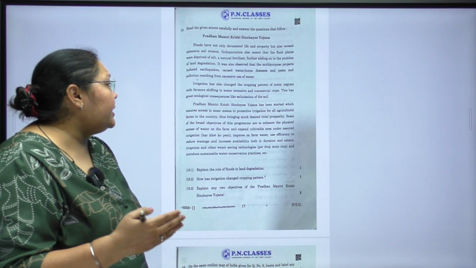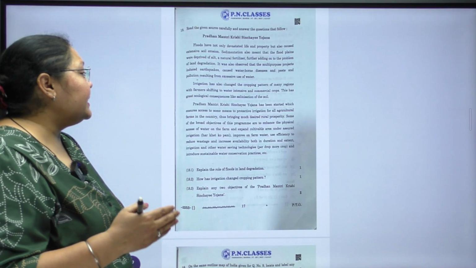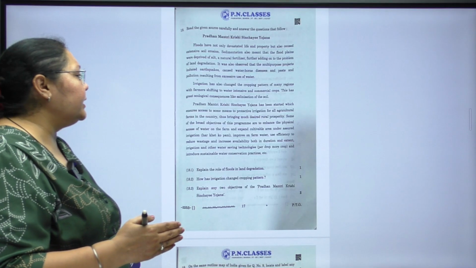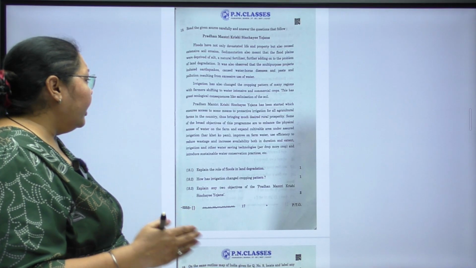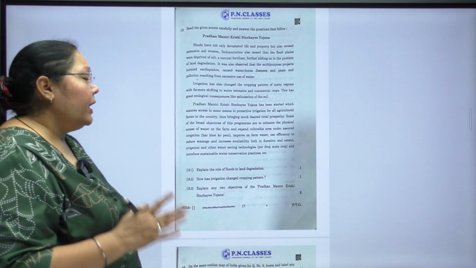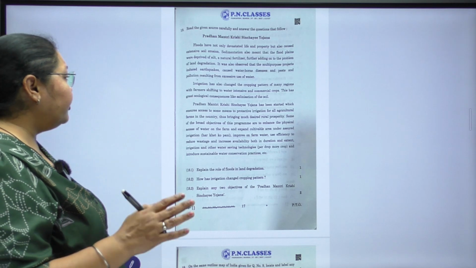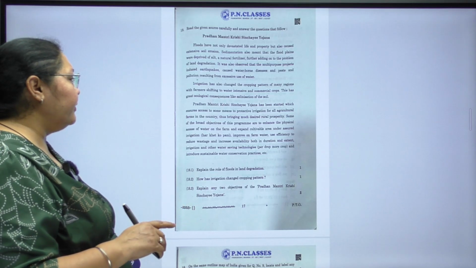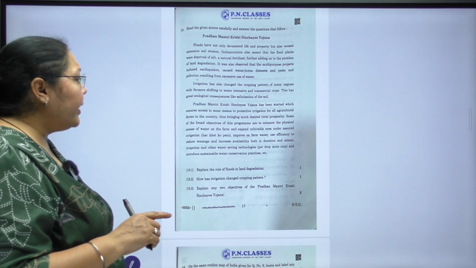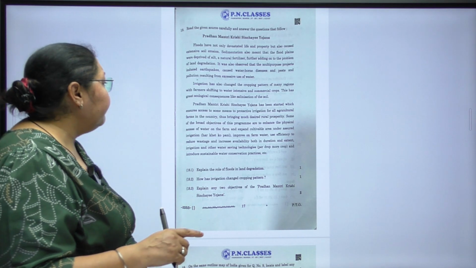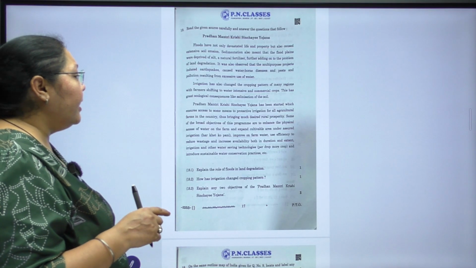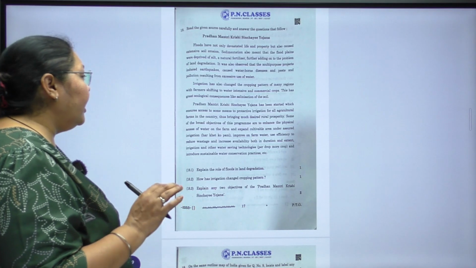Pradhan Mantri Krishi Sinchai Yojana has been started, which ensures access to some means of protective irrigation for all agriculture farms in the country, thus bringing much desired rural prosperity. Some of the broad objectives of this program are to enhance the physical access of water on the farm and expand cultivable area under assured irrigation. Har Khet